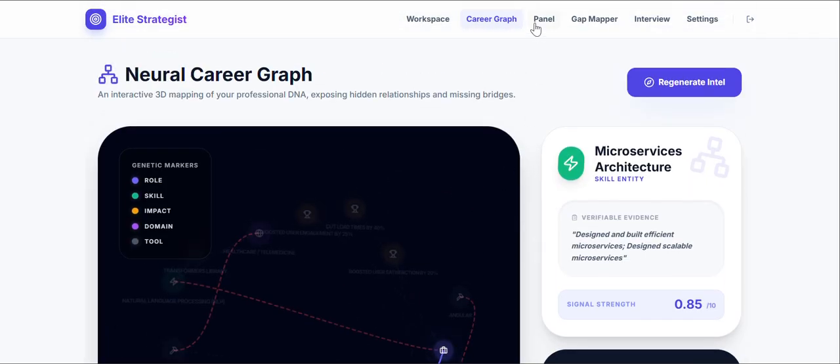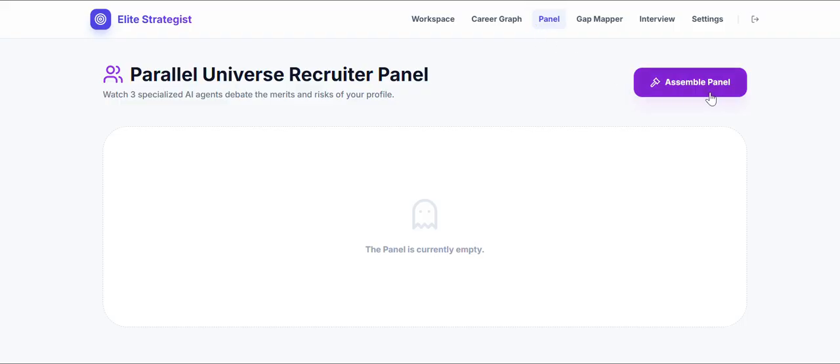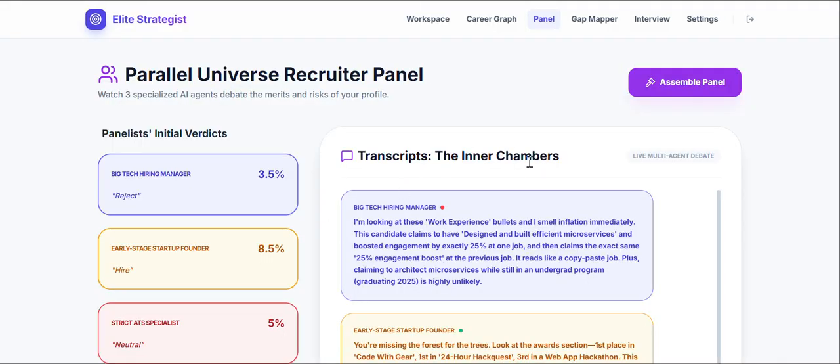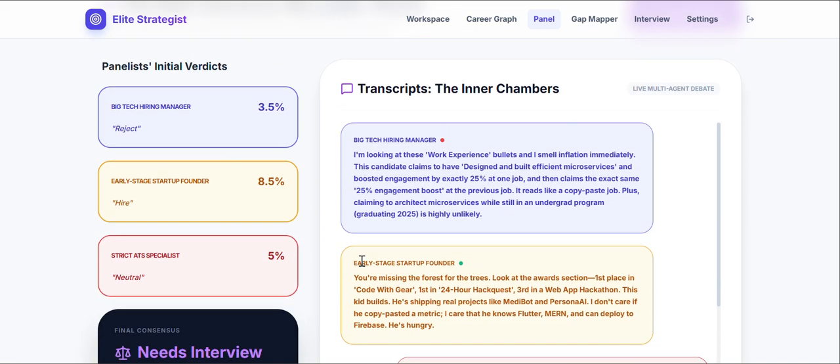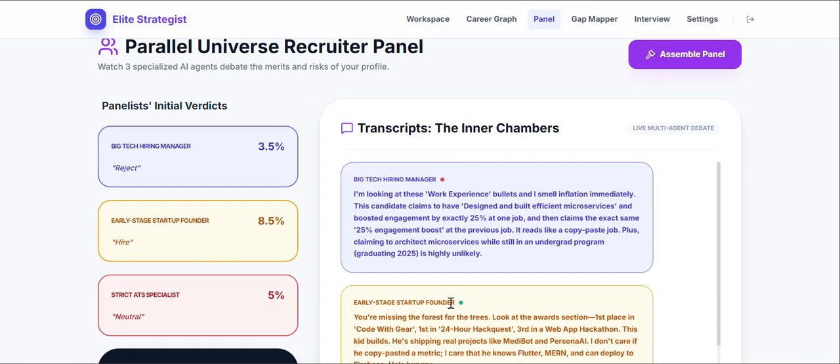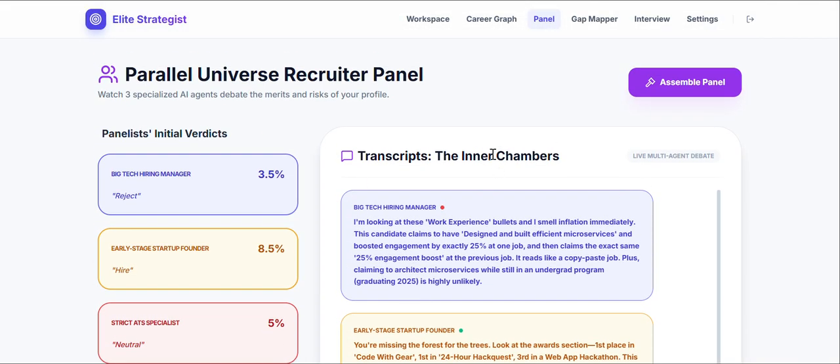So let's go to another feature panel. In this, let's think there are three hiring managers: one big tech hiring manager, one startup founder, and one ATS specialist. These three people are arguing about my resume.